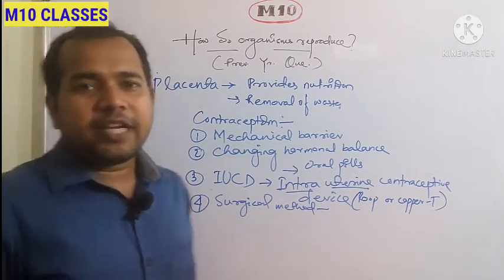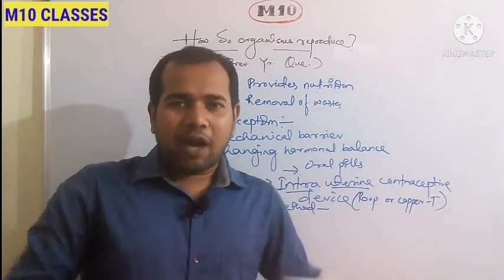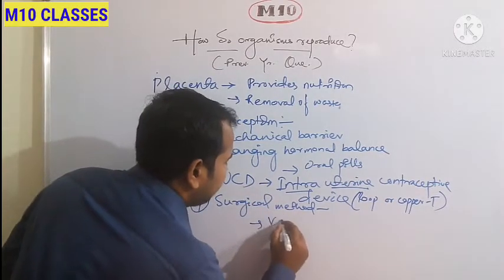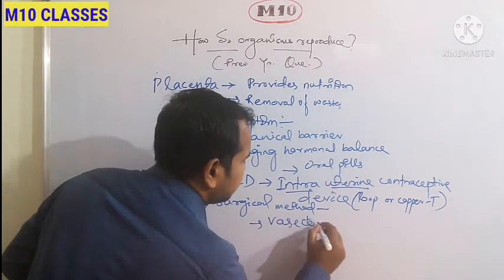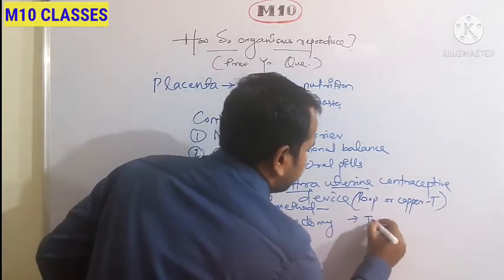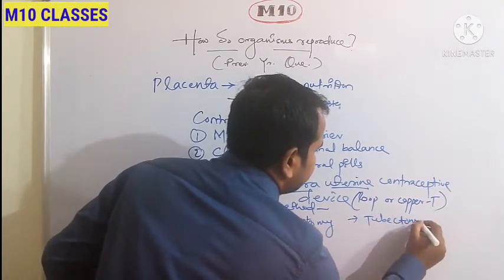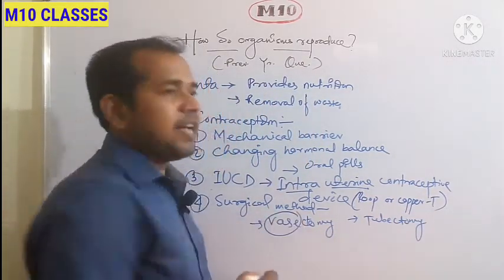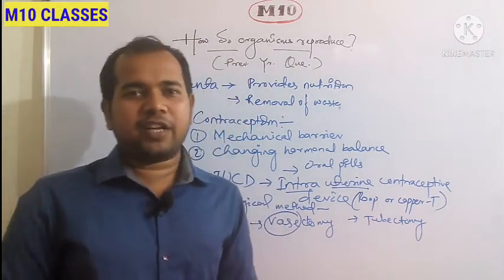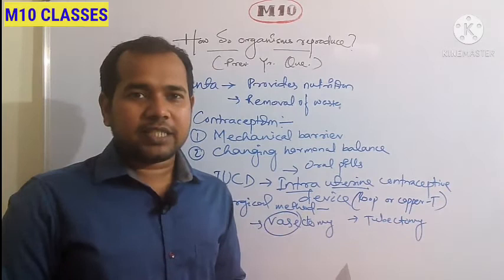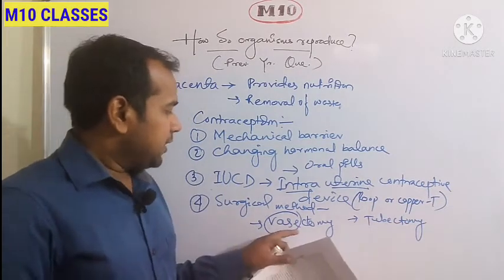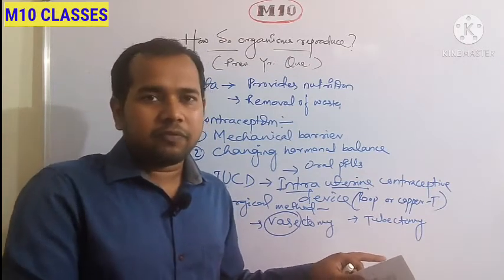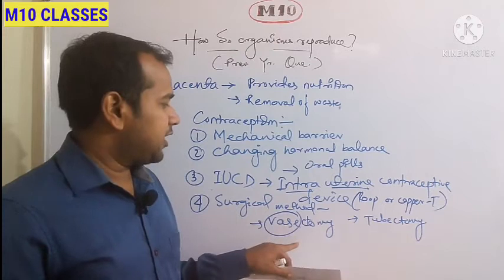Okay. So in case of surgical methods, we don't allow the gametes to come out. There are 2 methods. One is vasectomy, another is tubectomy. Vasectomy comes from the vas deferens. You know vas deferens is the tube that is present inside the male reproductive system. When this vas deferens is cut and tied, the sperm will not come out of the male body. So this is called vasectomy.